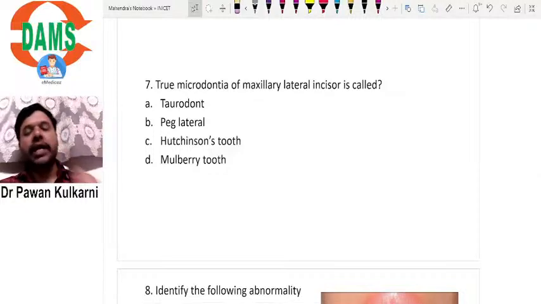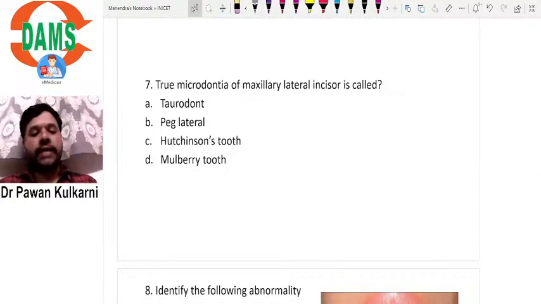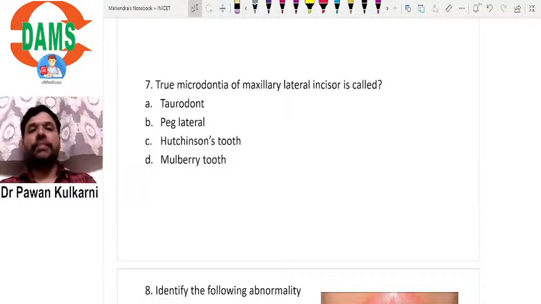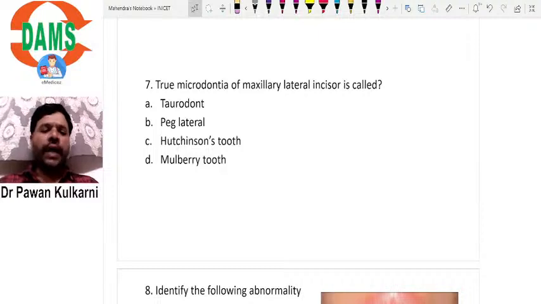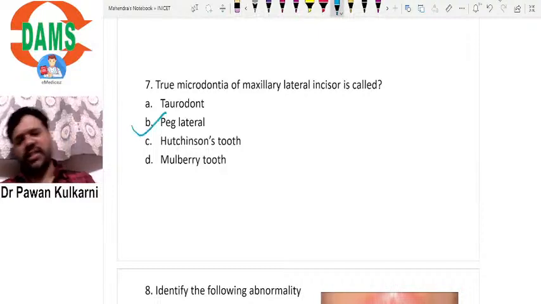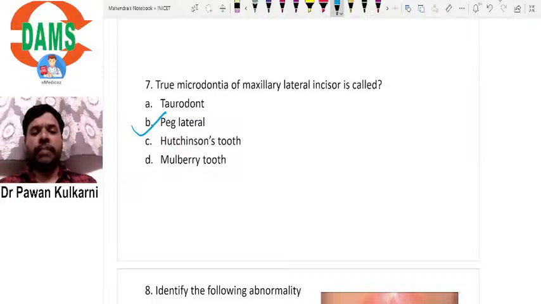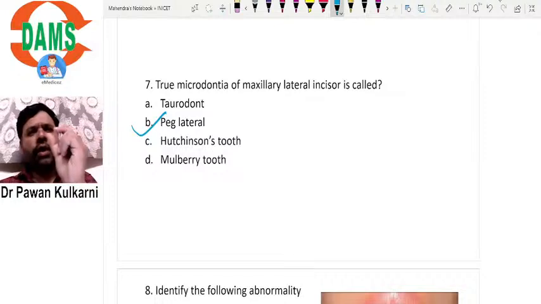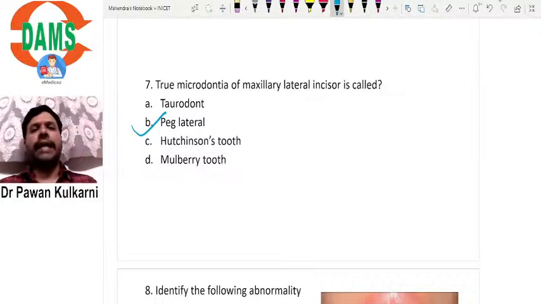True microdontia of the maxillary lateral incisor is called. What is microdontia? Small tooth. Usually microdontia frequently affects the maxillary lateral incisor. So do you call it peg-shaped laterals? This is a single liner MCQ, there's nothing to discuss much in this. It's a peg-shaped lateral, where you see a small maxillary lateral incisor.